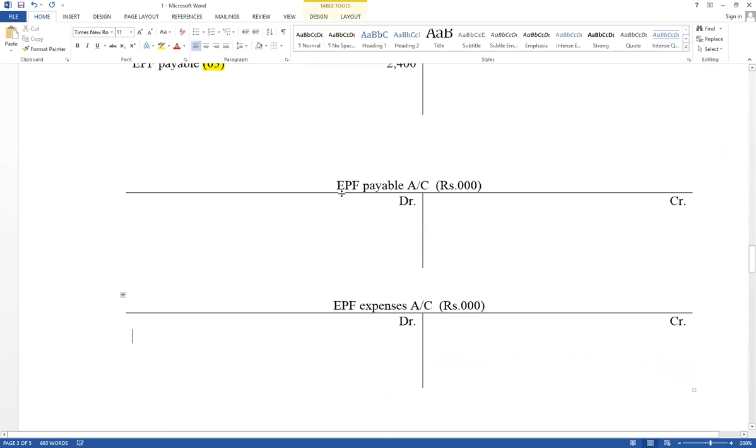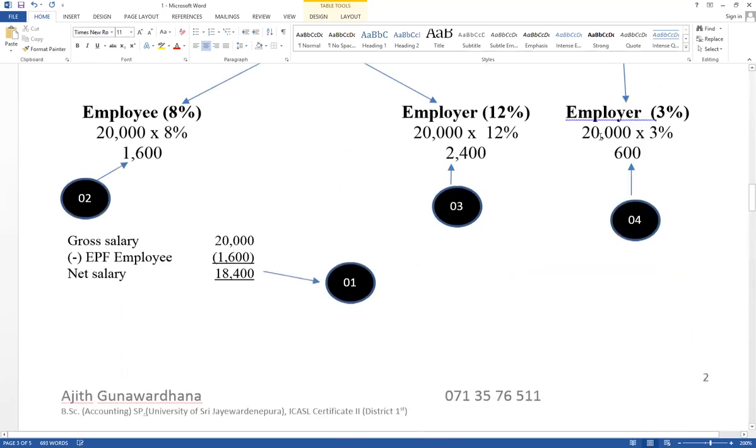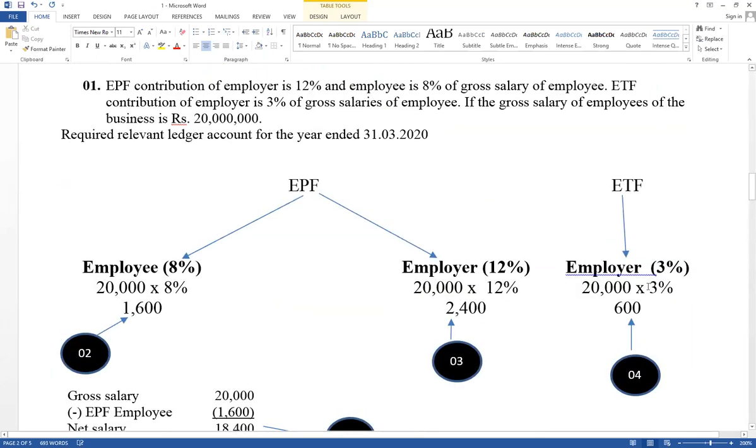For ETF, there are two ledger accounts, ETF payable as well as ETF expense. Now think how it records. It does not affect EPF. It is a separate fund maintained by the central bank. For ETF, only employer gives their contribution. Employer, not employee, means business. Therefore, that value cannot be deducted from salary. Another expense of the business. Therefore, ETF expense account debit, ETF payable account credit.